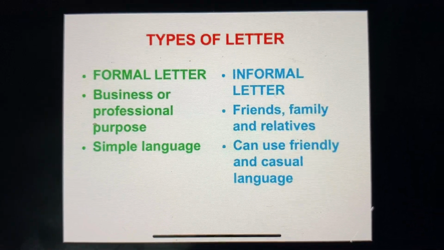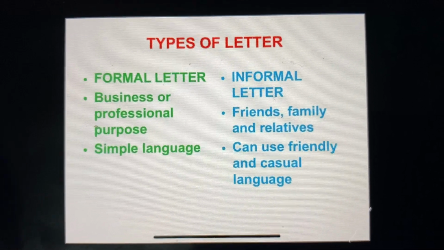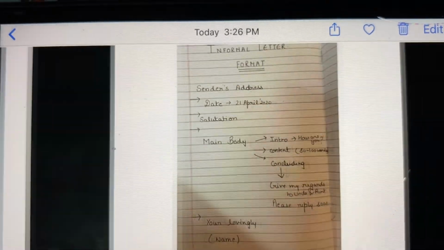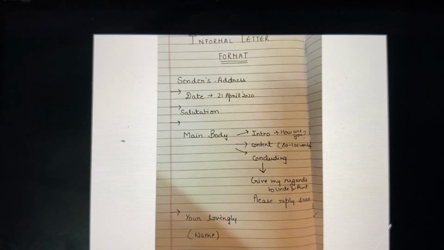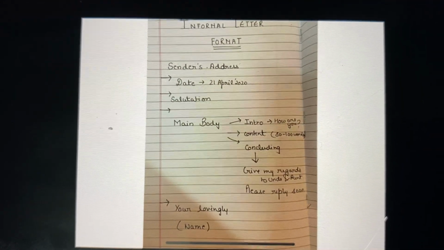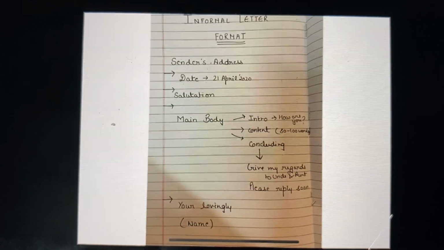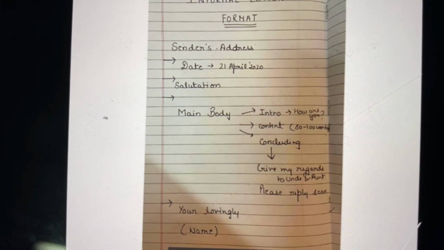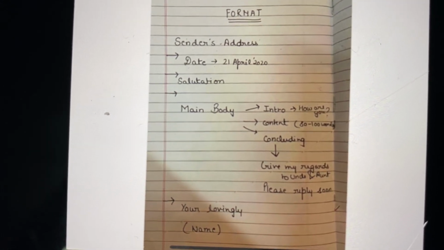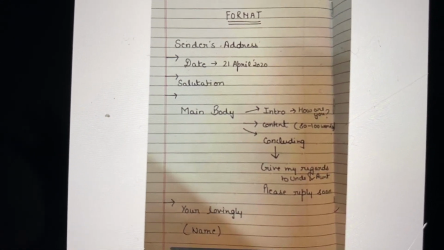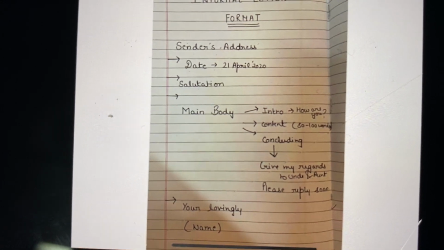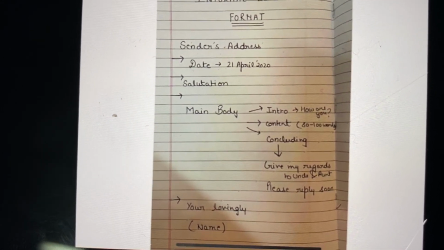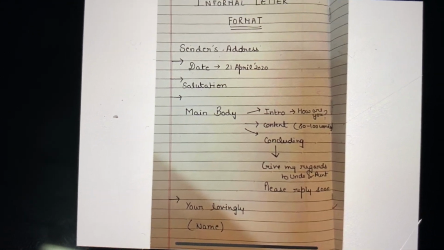So today we will be discussing the format of informal letter. First of all, you have to write the sender's address. You need to write the sender's address first. After writing the sender's address, leave a line. This arrow means leave a line. Then write the date.